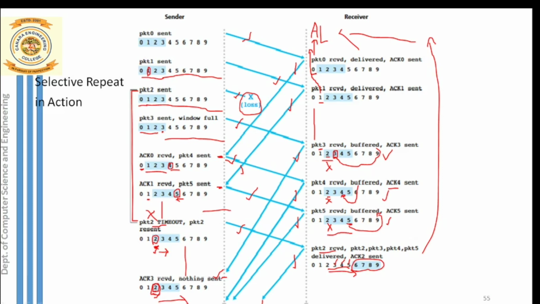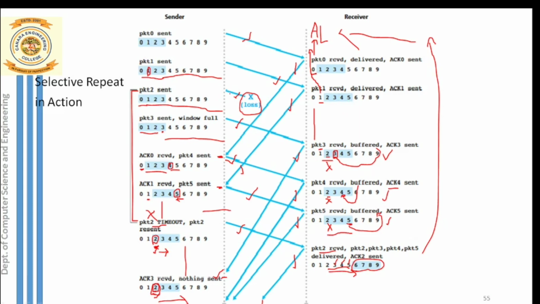So you can note down the major differences between go back N and selective repeat. One major difference is that both our sender and receiver maintain a sliding window. The number of packets inside the window will be equal to the window size. The next major difference is that our receiver will not discard an out of order packet. Instead, he will keep the packet inside his buffer. In go back N, an out of order packet was simply discarded.